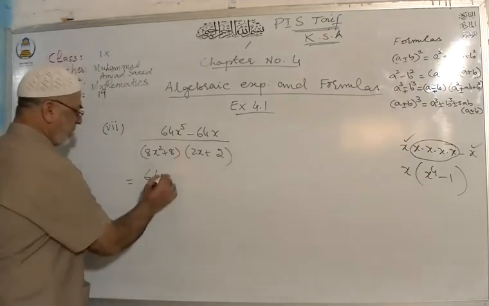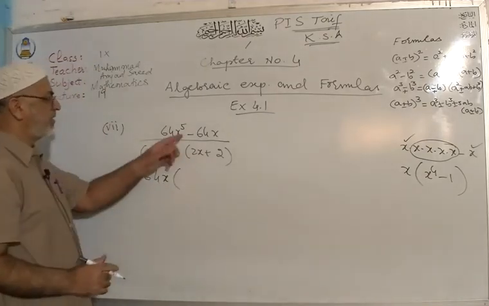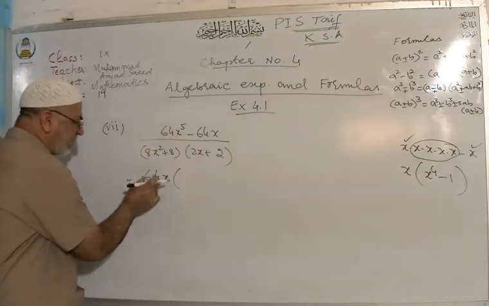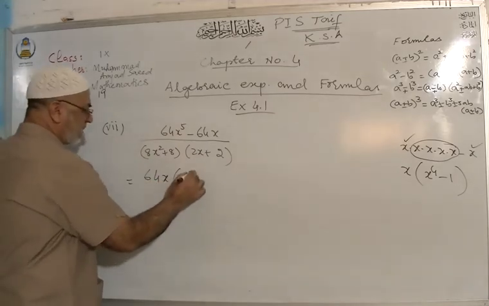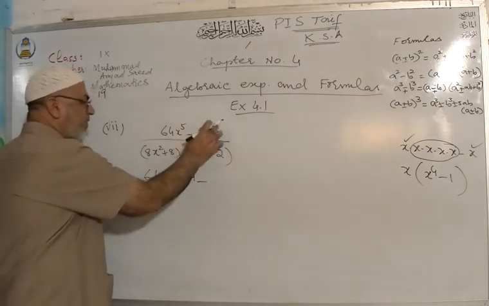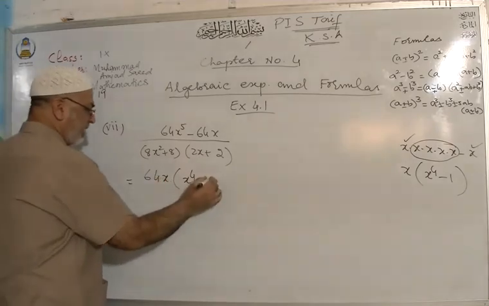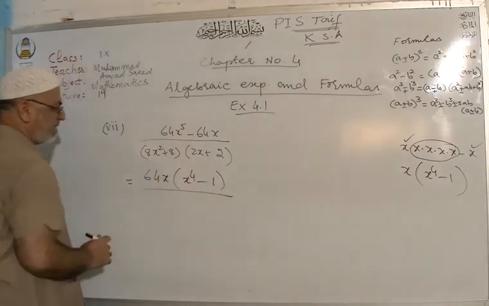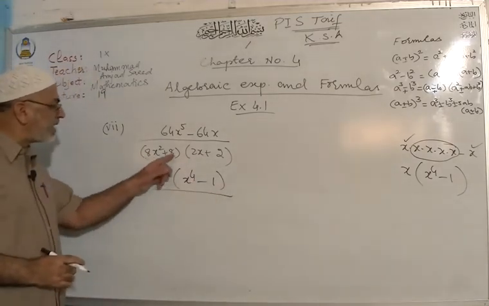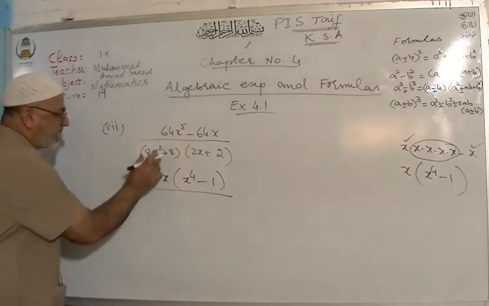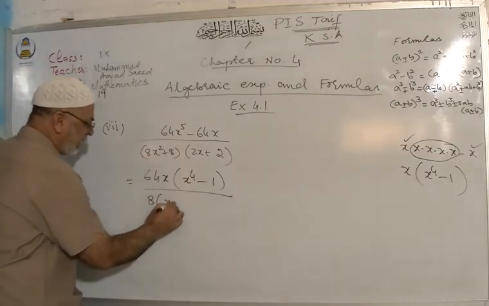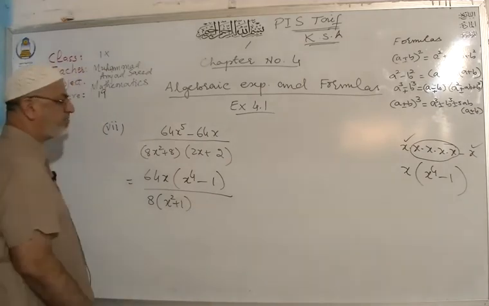Here you take x common, and what is left inside is divided by this. So x^4 and 64x are divided by this number, that will be 1. Here you can take 8 common because it is present in both: 8 into x square plus 1.